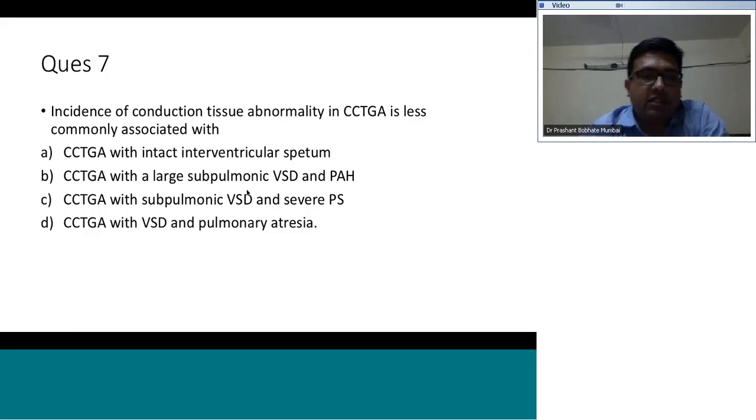So Amol says CCTGA with intact ventricular septum has the least common conduction tissue abnormality. Anybody else?